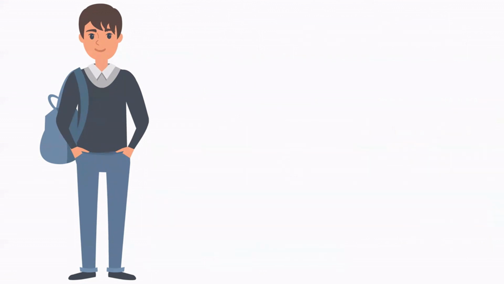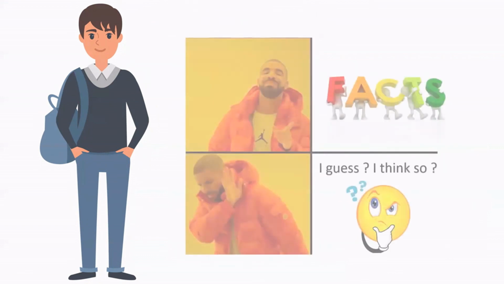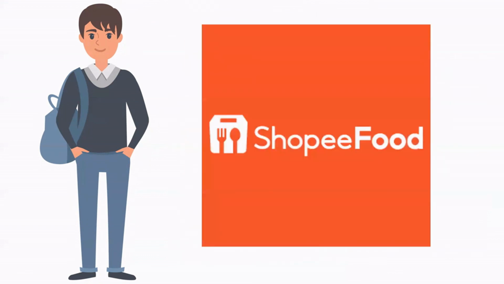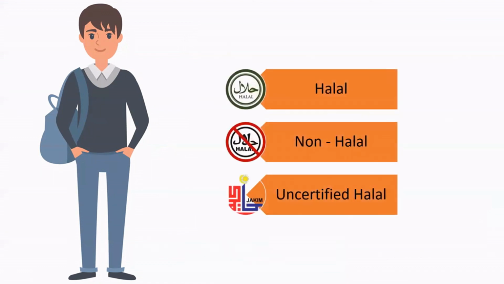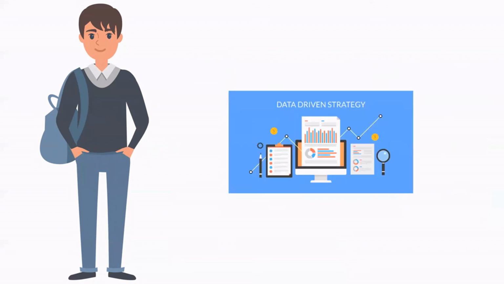Data-driven decision-making speaks the facts and reduces assumptions. An example provided by Ryan on his recent project with Shopee introducing Shopee Food. He emphasized the need of identifying the number of shops that are available in Klang Valley and categorize them into halal, non-halal, and uncertified halal. Hence, with their data, work can be done in a very logical way with solid facts instead of assumptions.